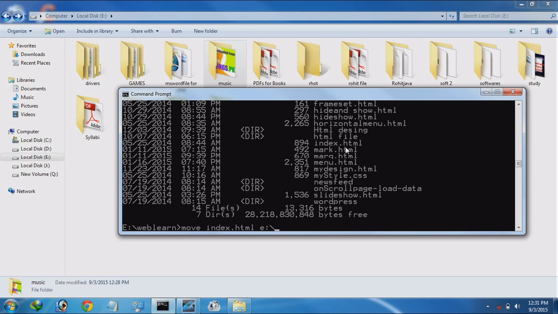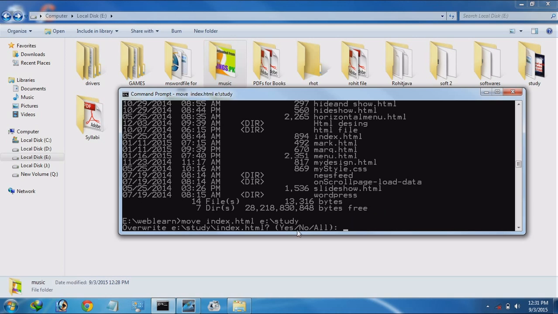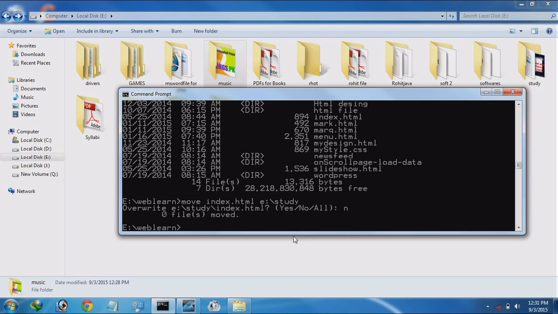And we use study, this folder, move. Okay. Enter. Index.html is also there. Cancel it. No. Sorry. Here. Okay.